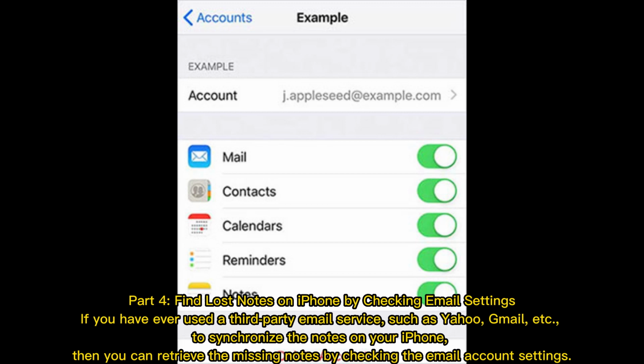Part 4. Find lost notes on iPhone by checking email settings. If you have ever used a third-party email service, such as Yahoo, Gmail, etc., to synchronize the notes on your iPhone, then you can retrieve the missing notes by checking the email account settings.